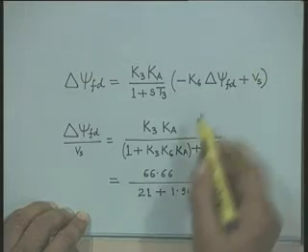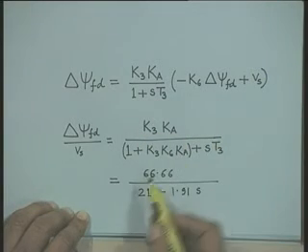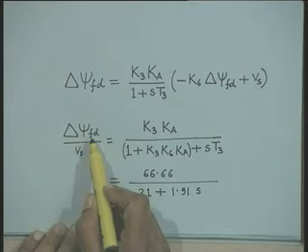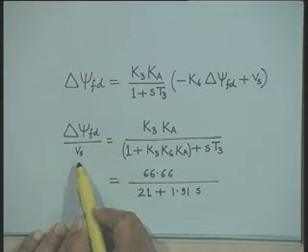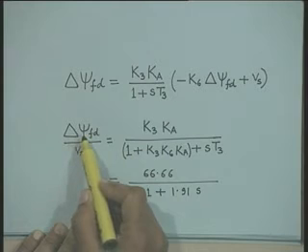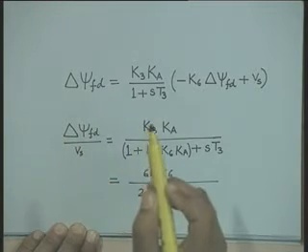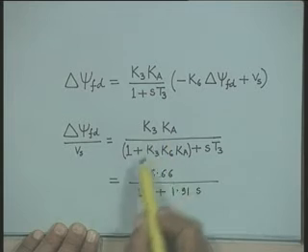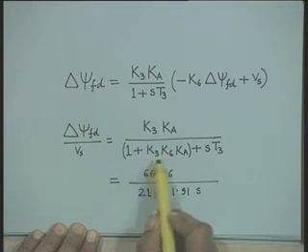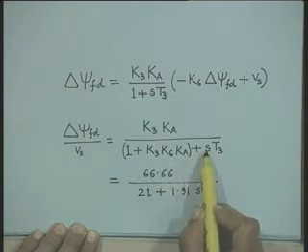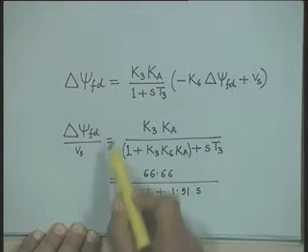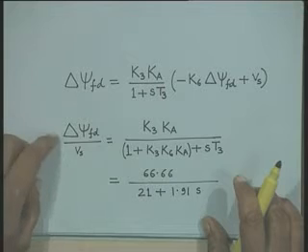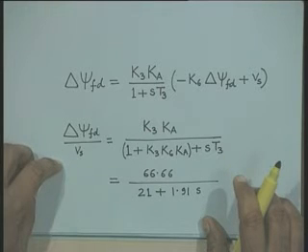Now, if you simplify this and write the expression for delta psi fd divided by Vs, that is the transfer function relating the change in flux linkages due to stabilizing signal only, delta psi fd upon Vs is K3 K divided by 1 plus K3 K6 K plus s times T3. This is the simple transfer function you will get relating the change in flux linkage to stabilizing signal Vs.